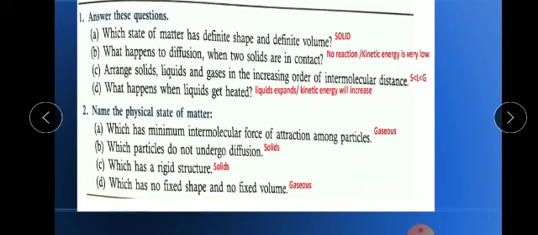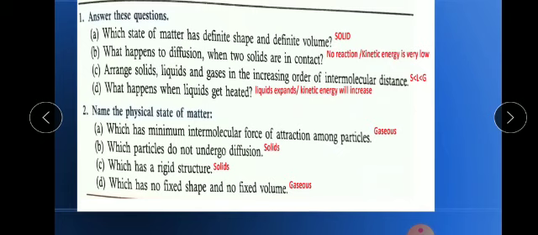Okay, now next question number 2 is name the physical state of matter. Physical state of matter means that whether it is solid, liquid or gas. Okay, so now A part is which has minimum, remember minimum is written here. Okay, minimum intermolecular force of attraction between particles or among particles. The answer is gaseous state.